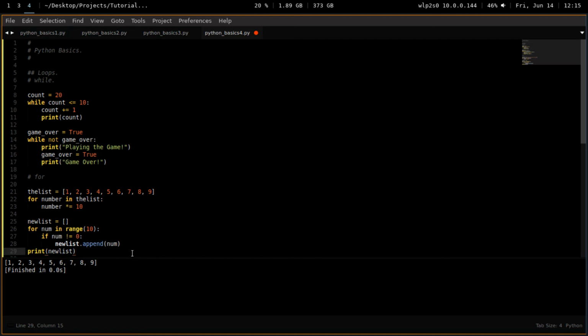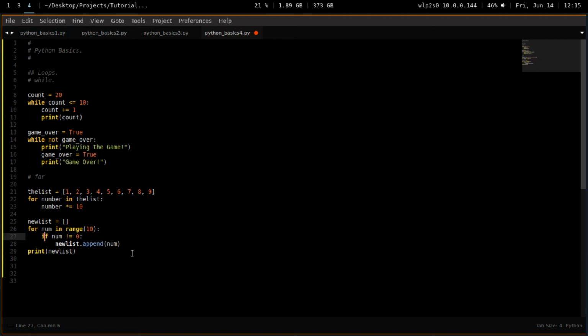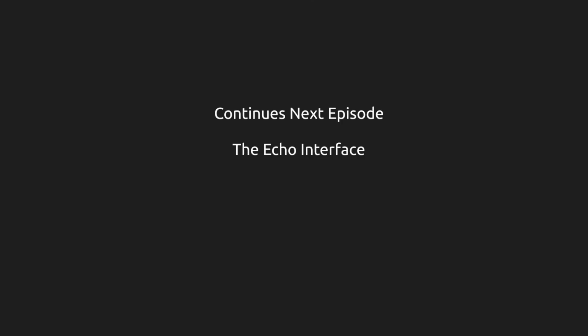Cool. So you notice that this is being looped inside the scope of the for loop, and now we're inside the scope of the if, which is also being looped, but only the times that number does not equal 0. I'm sure you get it. And that's loops. Very, very simple. Now we're going to take a look at an interface, and we're going to put some of this stuff into real practice.